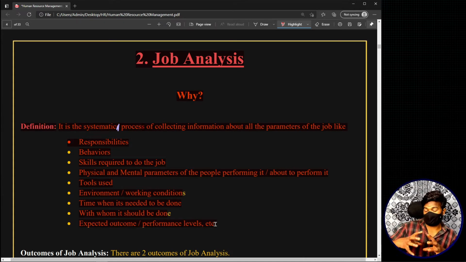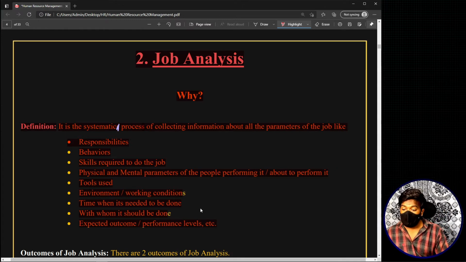So it's a systematic process. Job analysis is a process which involves a series of steps, which we will be discussing later. But basically, it is a systematic process which deals with collecting information relating to all the aspects of a particular job. For example, we listed out some of the aspects of a job. Okay, this is basically the concept of job analysis.